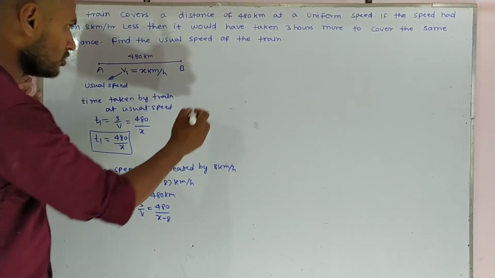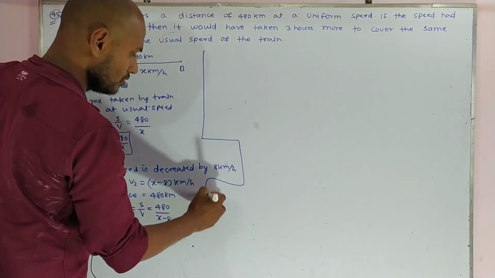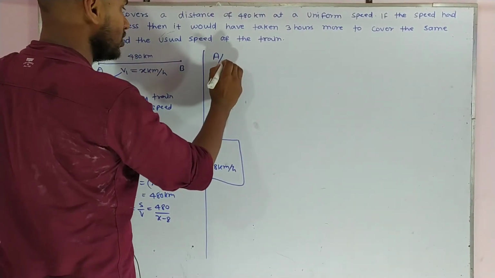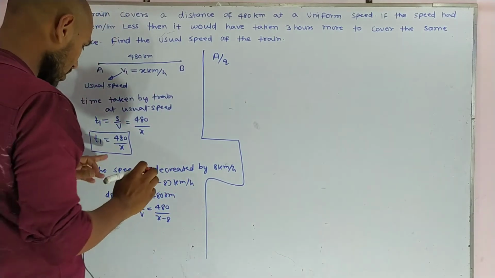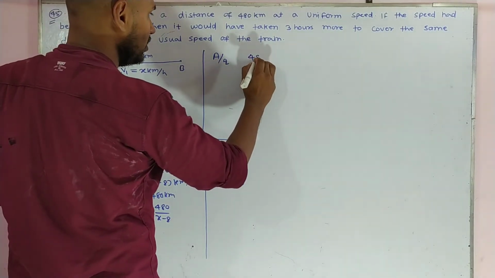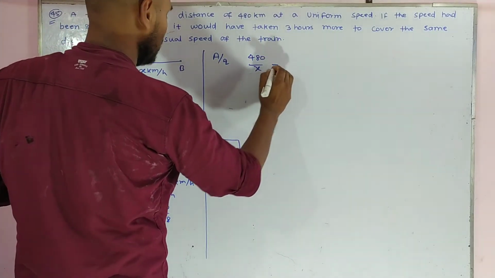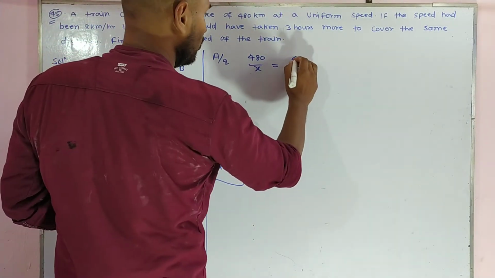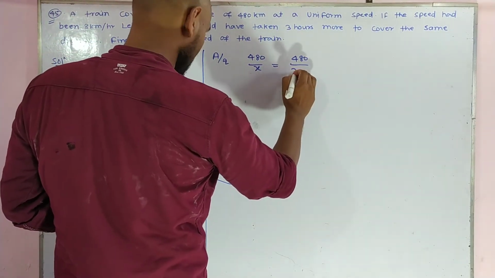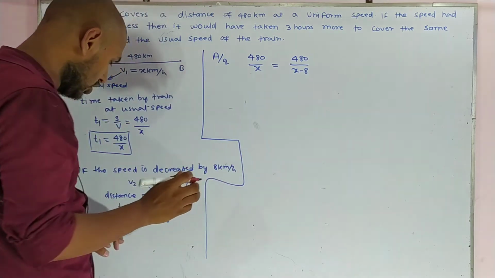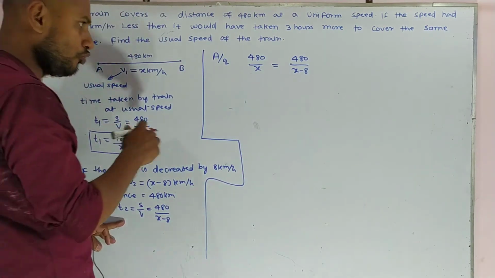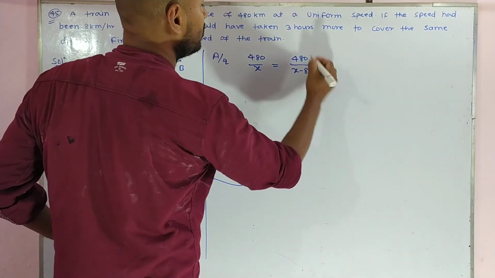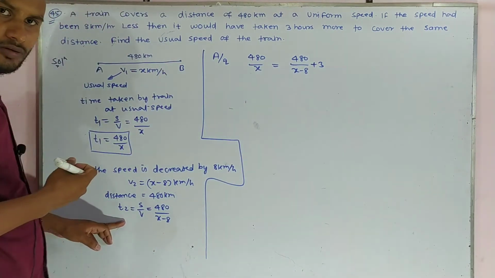So according to the question we can write 480 upon x, equal to 480 upon x minus 8, and since T1 is 3 hours less, we add 3 to T1 to equate it.